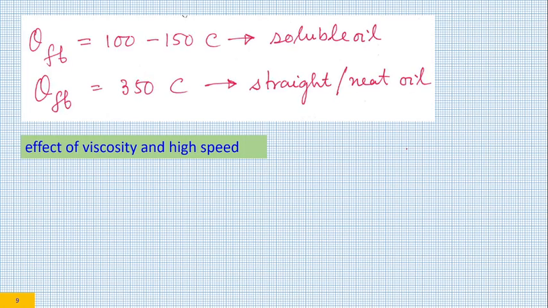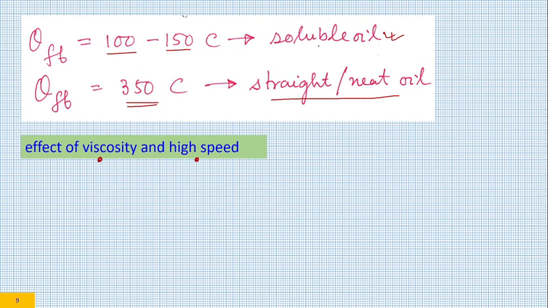Now let us look at the typical flame boiling temperature. In grinding, typically soluble oil is used and the flame boiling temperature is 100 to 150 degrees. If you are using straight or neat oil, that is around 350 degrees. Now there are two effects in grinding. One is the effect of viscosity, another one is the effect of high speed. Other than that, the effect of chemistry of the oil is also there.